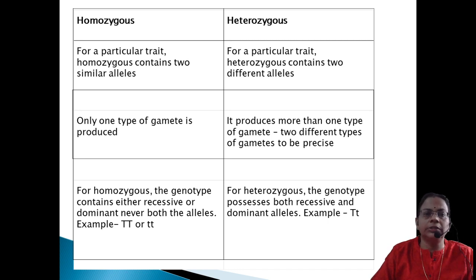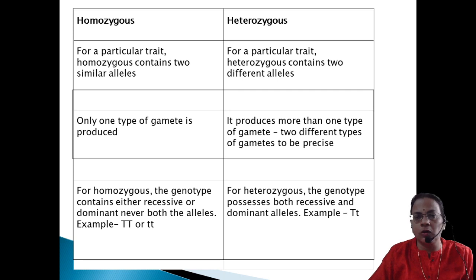Then the next point is that homozygous can produce only one type of gamete. Pure tall will produce only gametes containing capital T, whereas heterozygous, capital T small t, will produce 50% gametes bearing capital T and 50% gametes bearing small t. And the third criterion is that the homozygous genotype contains either recessive or dominant alleles, never both.